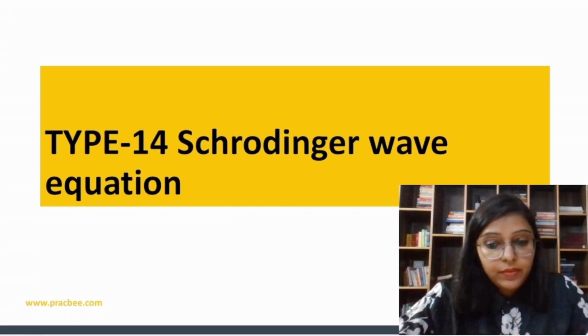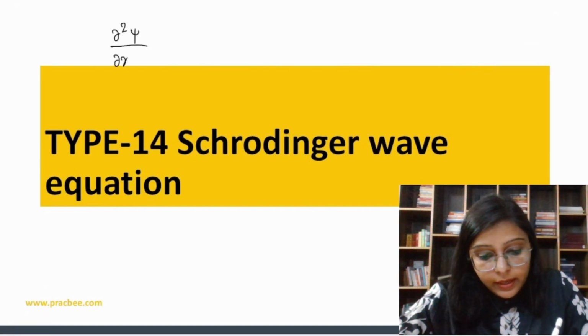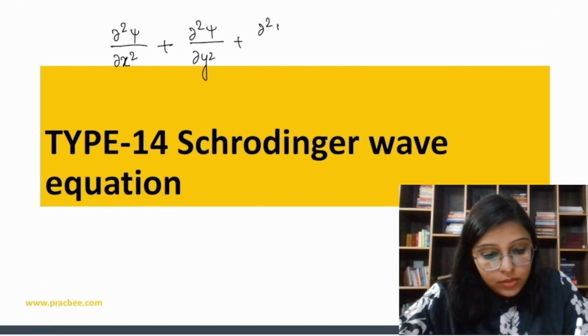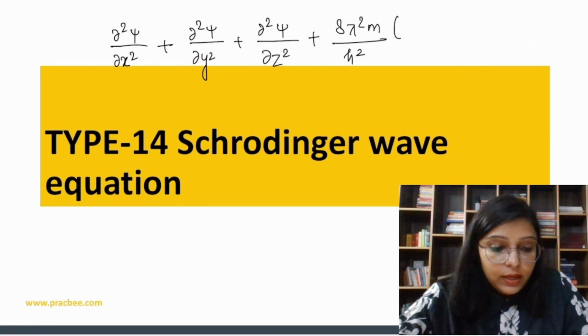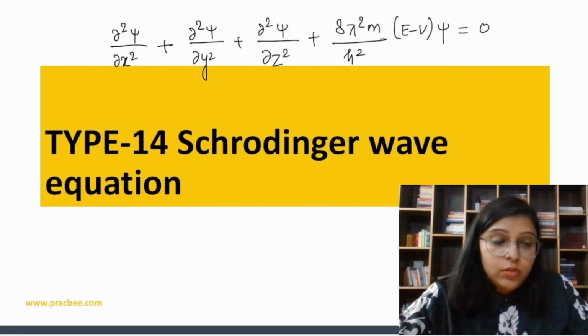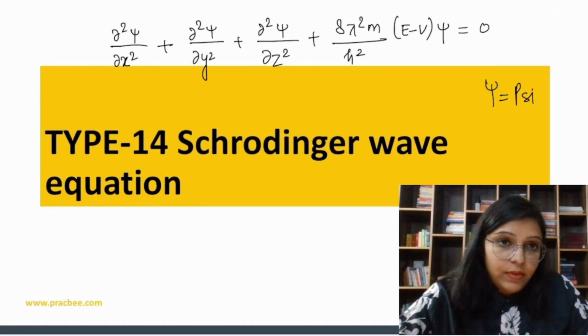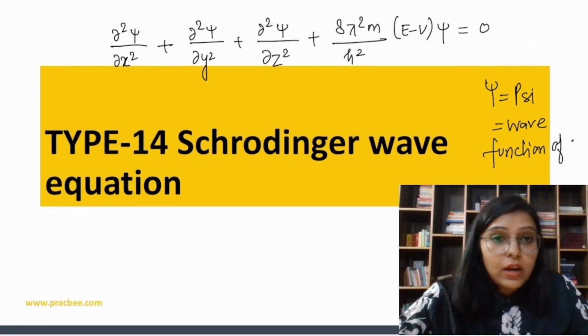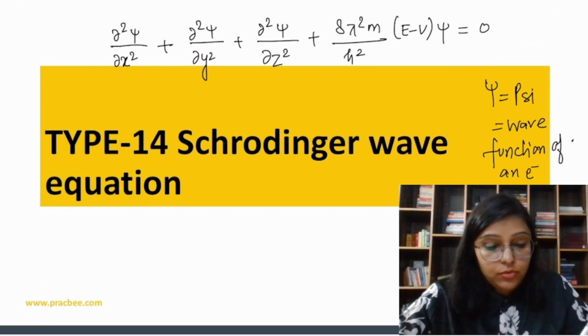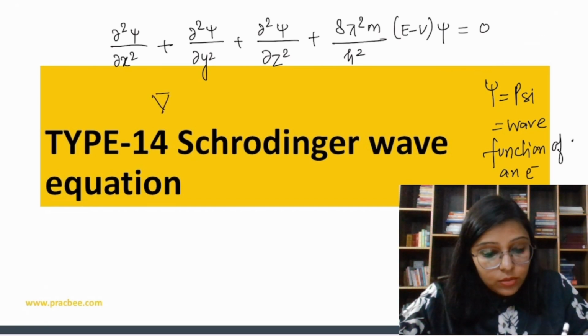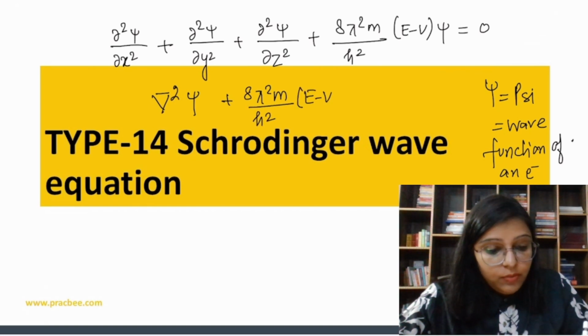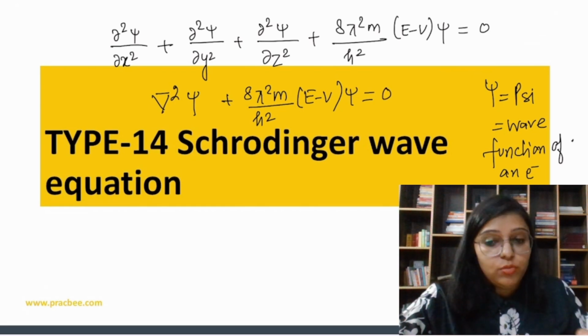So what is the Schrodinger wave equation? That is del square psi by del x square plus del square psi by del y square plus del square psi by del z square plus 8 pi square m upon h square, E minus V, psi is equal to 0. And what is psi? This is the wave function of an electron, and this is the storehouse of the information related to the electron. And this we can write as del square psi plus 8 pi square m upon h square, E minus V potential energy, then psi, is equal to 0.